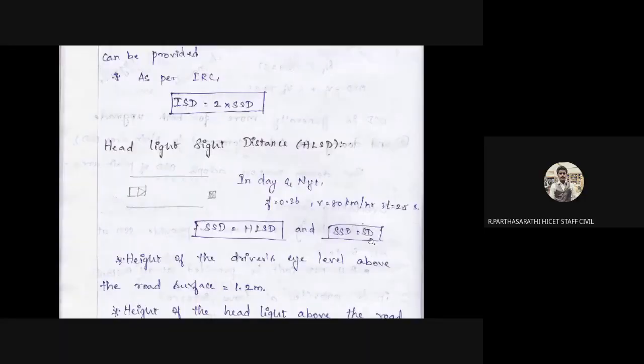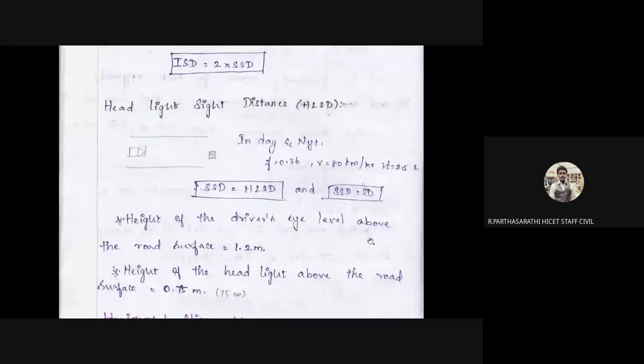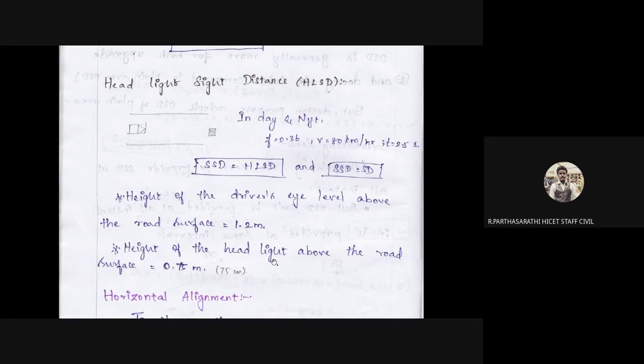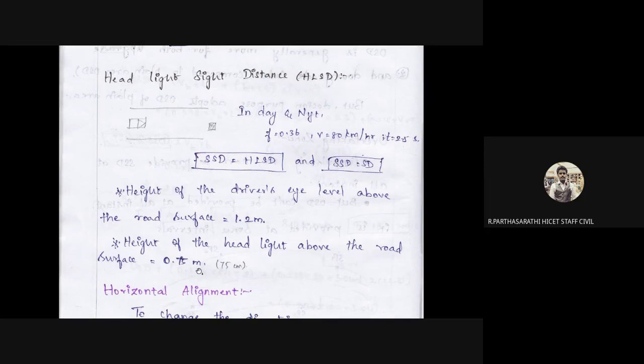The height of the driver's eye level above the road surface is 1.2 meter. The height depends upon the type of vehicle: cars, buses, trucks have different heights, but we provide for the eye level at 1.2 meter height, so the driver can see all the obstructions, curbs, barriers, medians, etc. The height of the vehicle's headlight above the road surface is 0.75 meter, 75 centimeter.